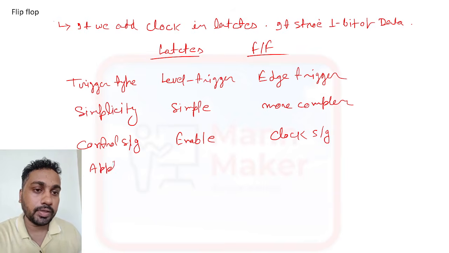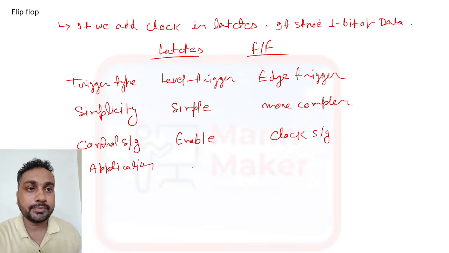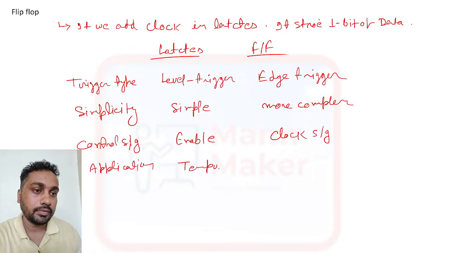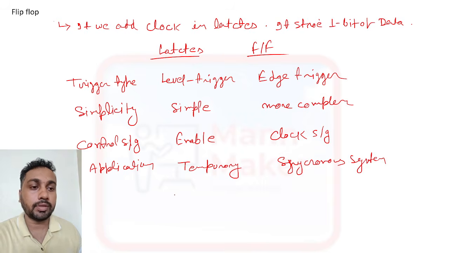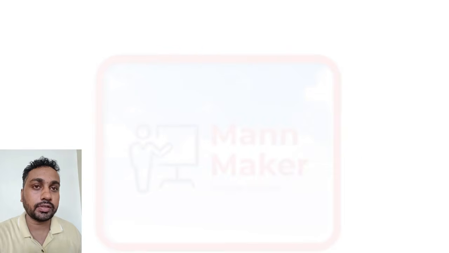If you see some applications, latches and flip-flops are both memory elements that store data temporarily, and flip-flops are used for synchronous systems, any kind of synchronous device.